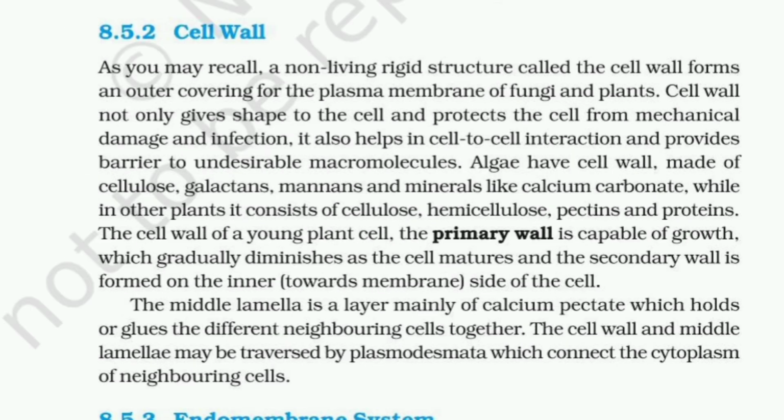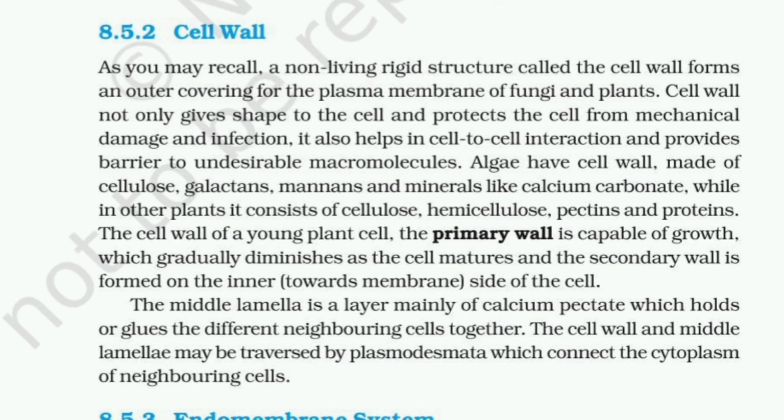8.5.2 Cell wall. As you may recall, a non-living rigid structure called the cell wall forms an outer covering for the plasma membrane of fungi and plants. The cell wall not only gives shape to the cell and protects the cell from mechanical damage and infection, it also helps in cell-to-cell interaction and provides a barrier to undesirable macromolecules. Algae have cell walls made up of cellulose, galactans, mannans, and minerals like calcium carbonate, while in other plants it consists of cellulose, hemicellulose, pectins, and proteins.